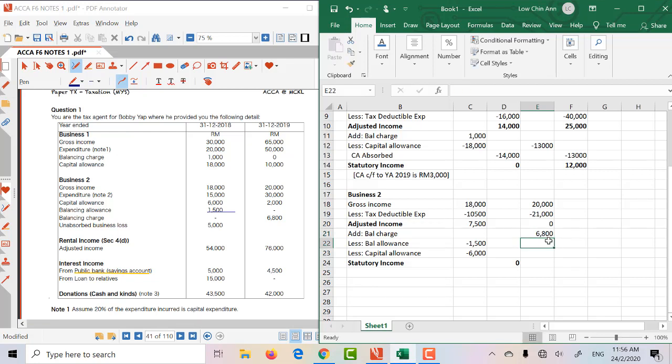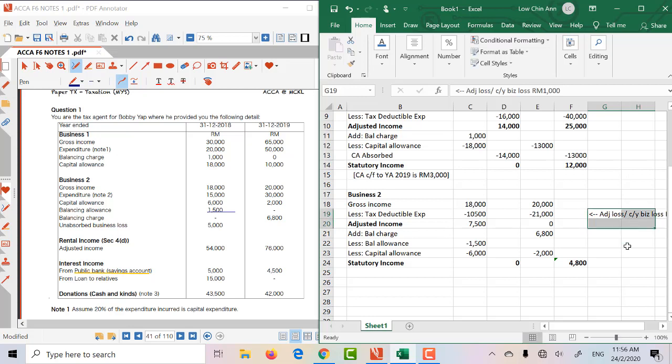And we also have a capital allowance of 2,000. So my statutory income is 4,008. Now take note that I'm just going to put here that's an adjusted loss or current year business loss, which is 1,000.